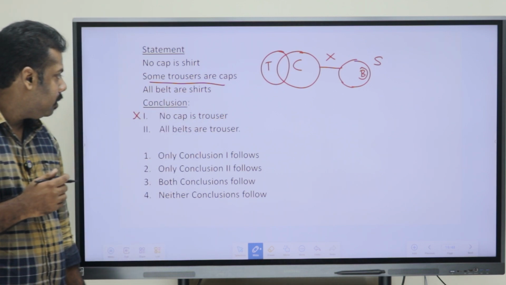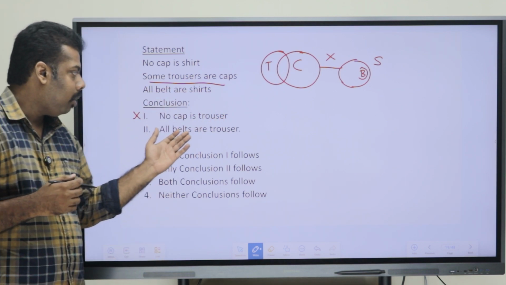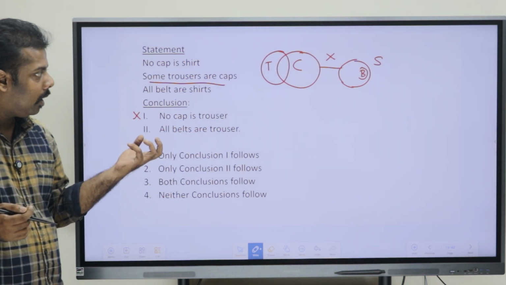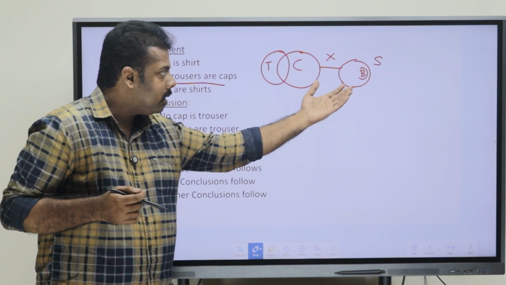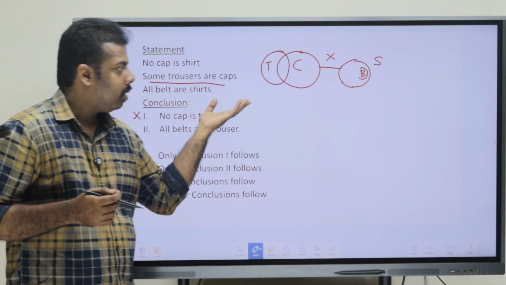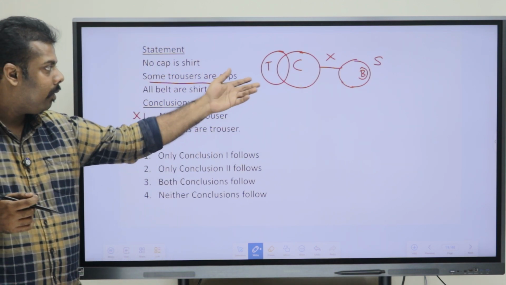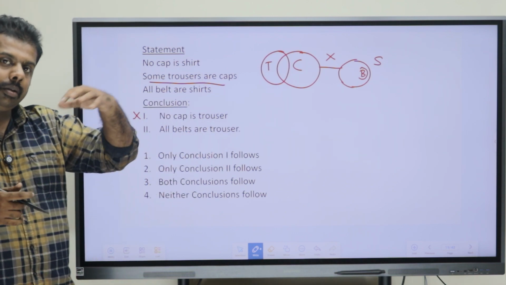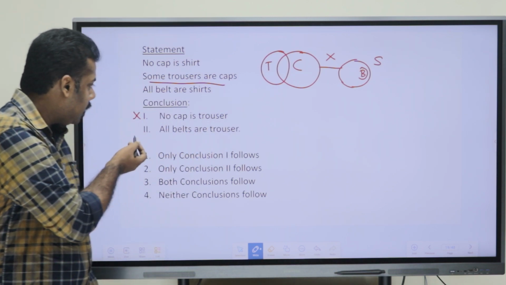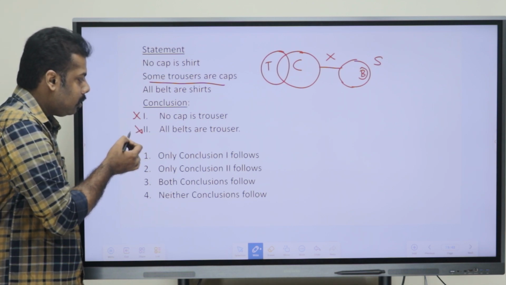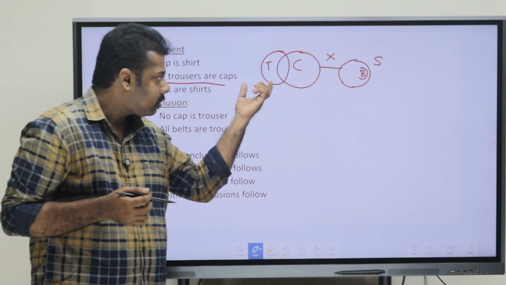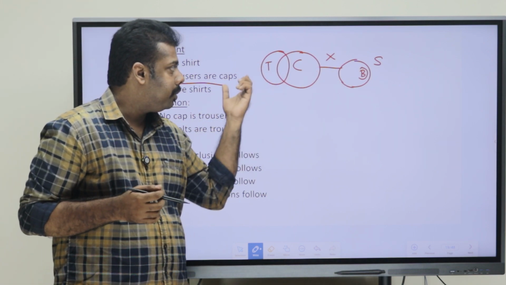Now the second conclusion says that all belts are trousers. Is it right or wrong? Can we say that all belts are trousers? No, because they don't have a direct relation. If we go into detail, we can say all belts are trousers is not possible. That is understood. So how can belt and trouser be connected?